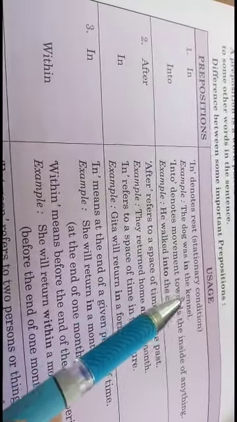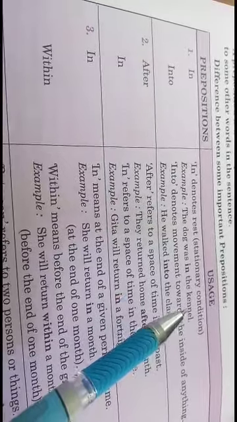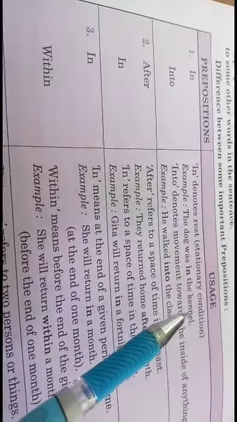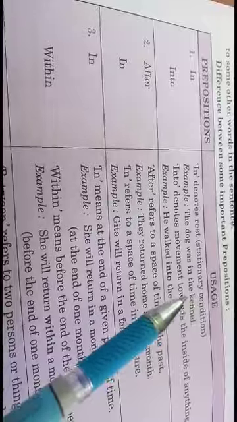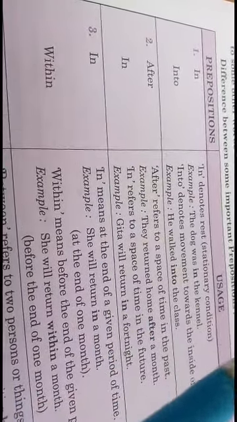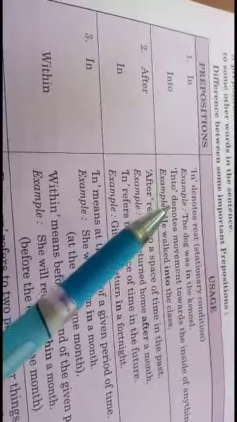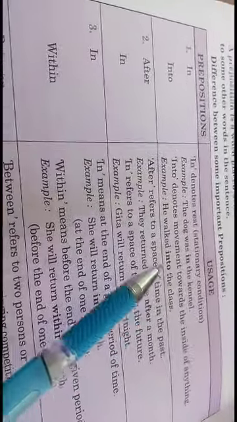For example, the dog was in the kennel. Here the dog was resting in the kennel. It means the dog was sitting in a stationary condition.